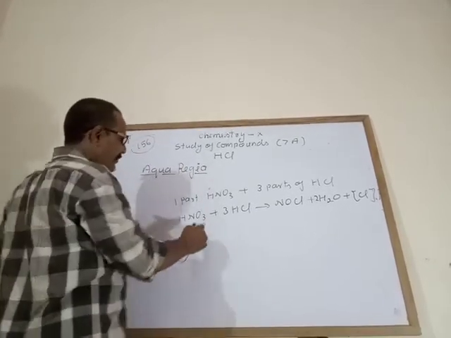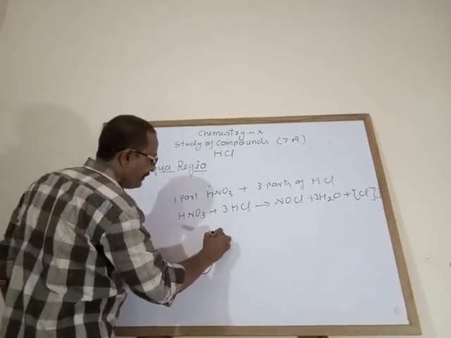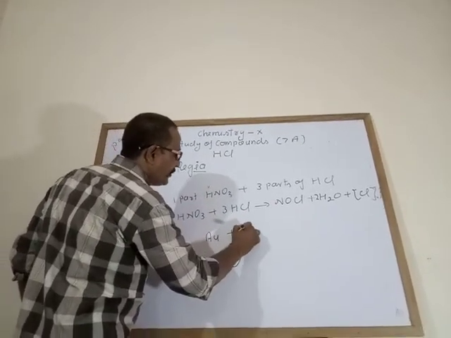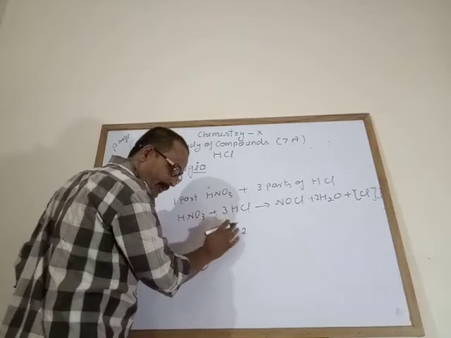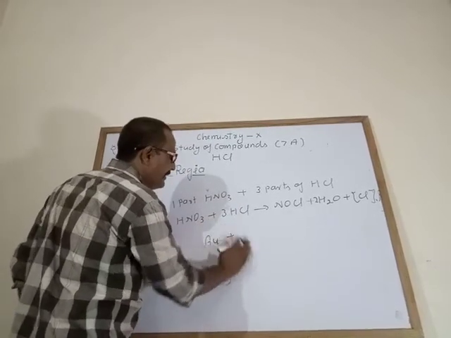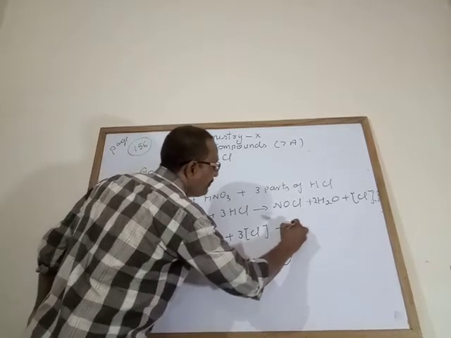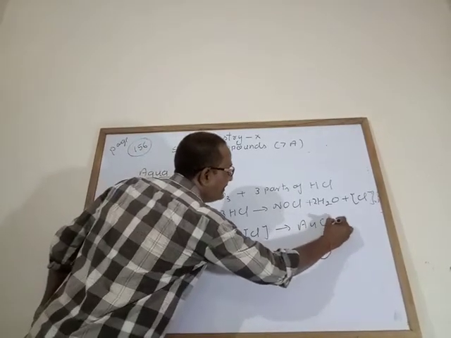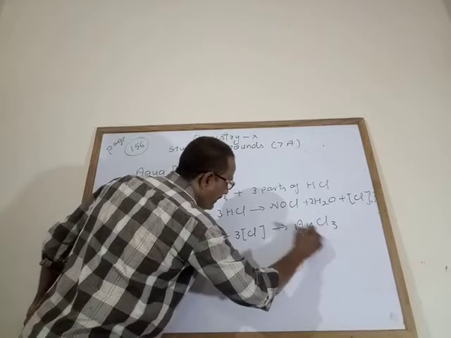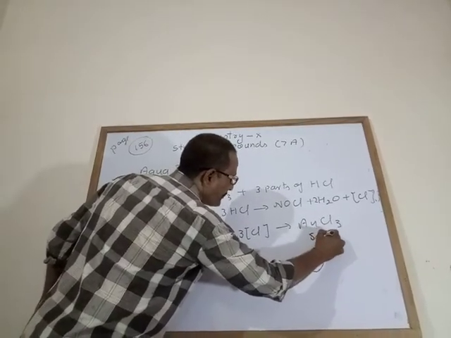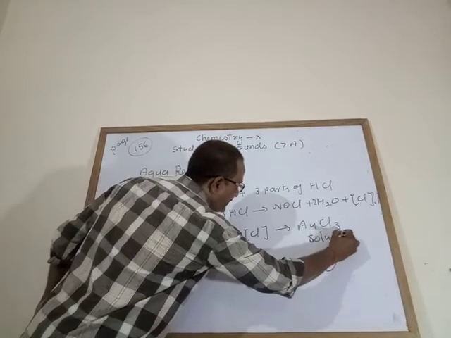Now see that when noble metals like gold react with nascent chlorine, it forms AuCl3, a solution of gold chloride.